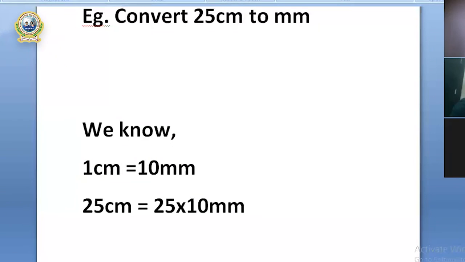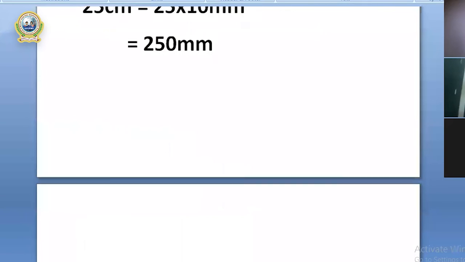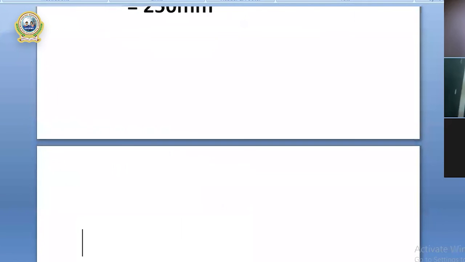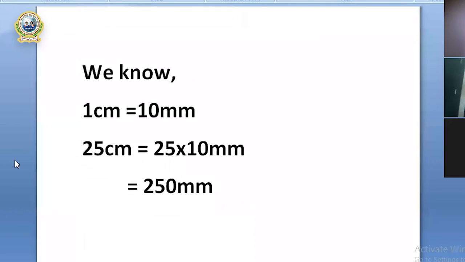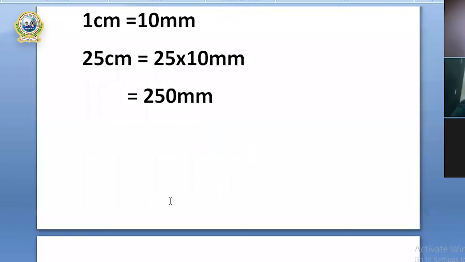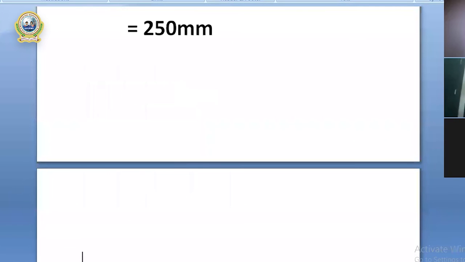So it equals 250 millimeter. This is how we convert kilometer into meter or other units, and millimeter or centimeter into other units. Now the question might be asked in another way, and you'll have to follow this pattern.